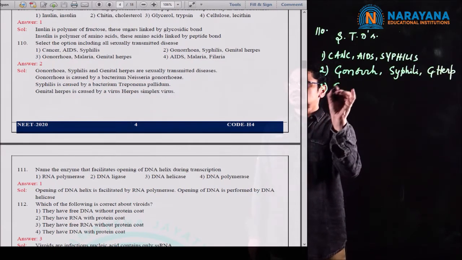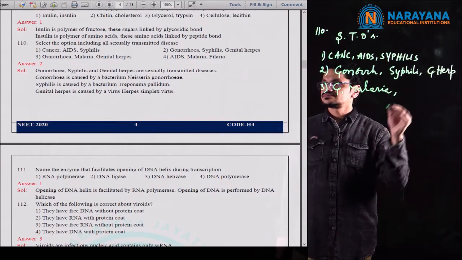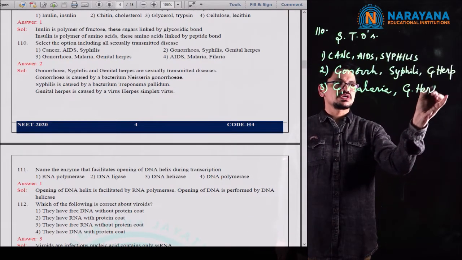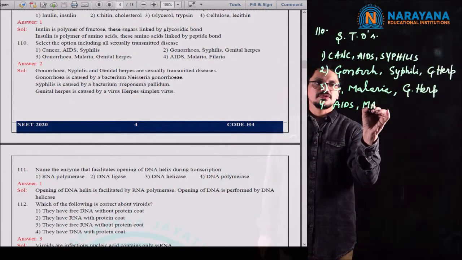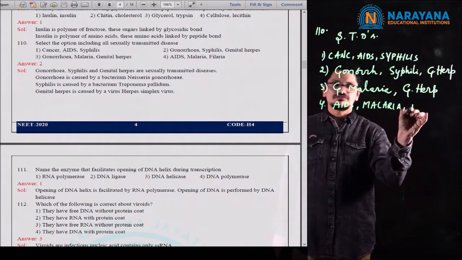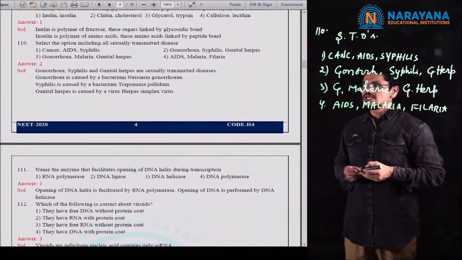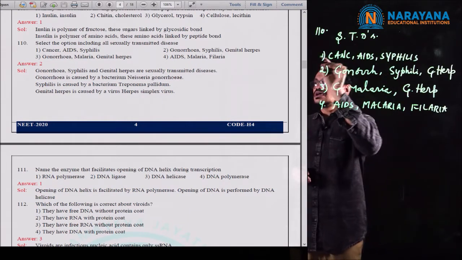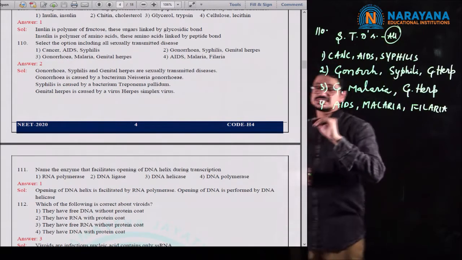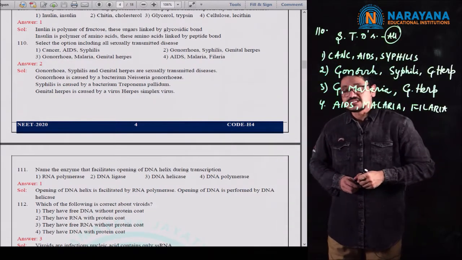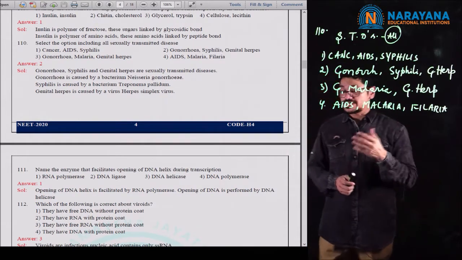And third one, gonorrhea, malaria, and genital herpes. And fourth option, they gave AIDS, malaria, filaria. So if you observe, they are asking to select the option including all STDs. STDs are also called venereal diseases, sexually transmitted diseases.